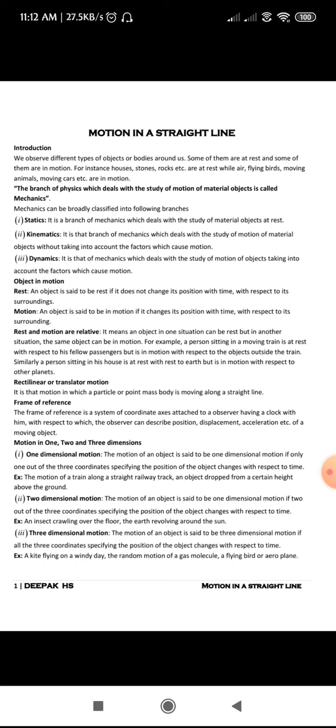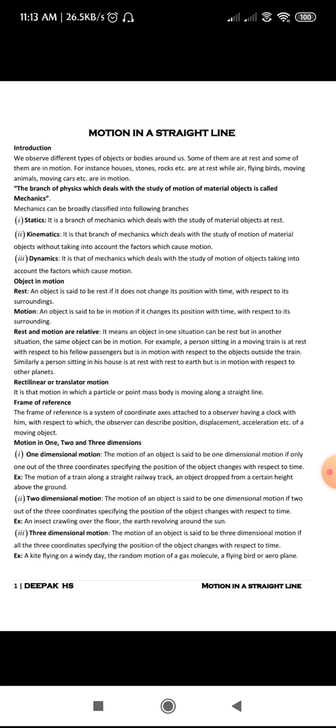The motion of an object is said to be one dimensional if only one out of 3 coordinates specifying the position of the object changes with respect to time. Usually we consider 3 coordinates, right? X, y and z. Suppose the motion of an object is concerned with only one of the coordinates out of 3, either x, either y, or z.